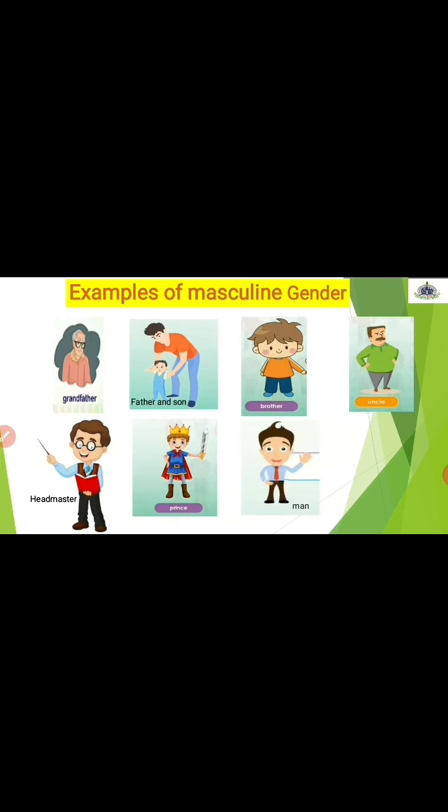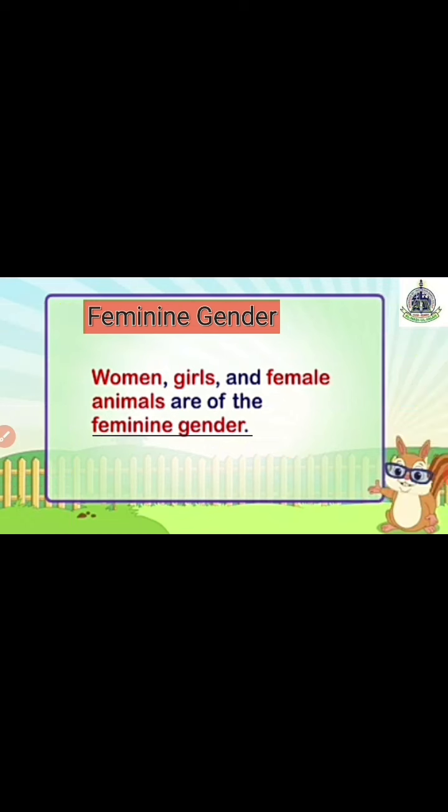Now see here, grandfather, father and son, brother, uncle, headmaster, prince, man, and king are the examples of masculine gender.